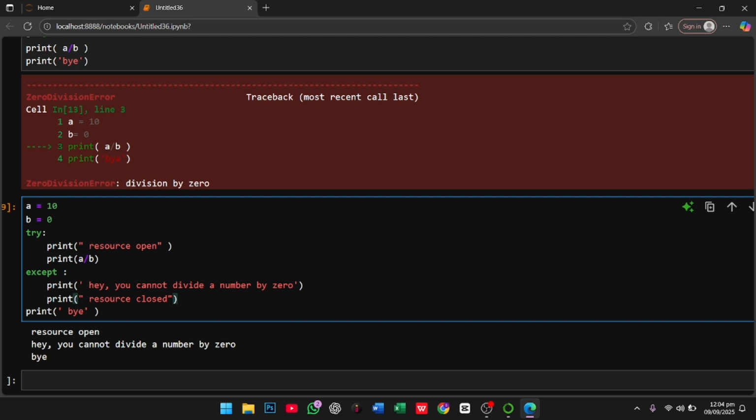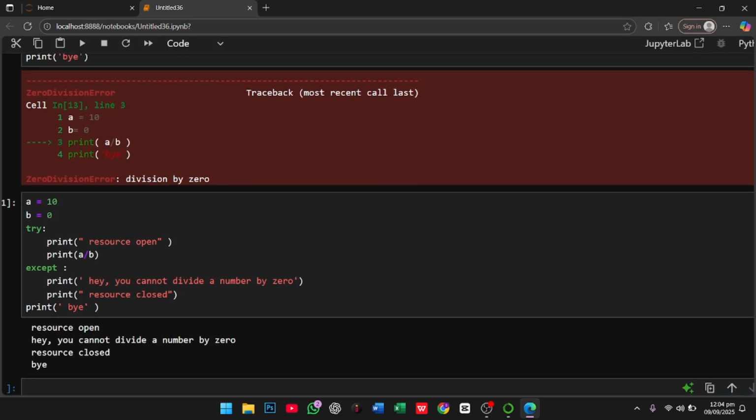So what happens if I run this program? You see, we easily open a resource, but we also close our resource. What happened? You see 10 divided by 0. First it goes to the try statement. First it prints "resource open", and then it runs this program, print a divided by b, but that doesn't happen. So then it shifts to the except statement and prints a line and then closes.